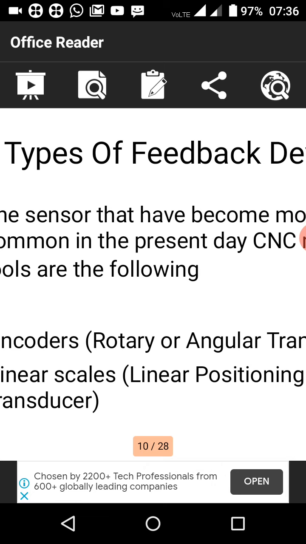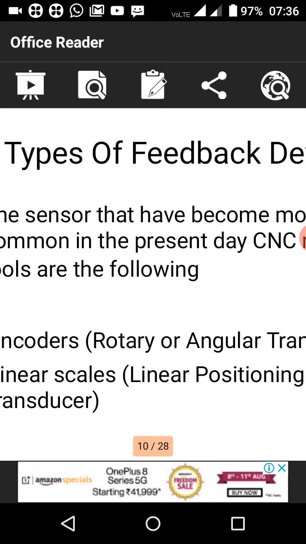What are those? Encoders, resolvers, and hall sensors. Encoders are nowadays the most common feedback devices in servo motors. Resolvers are used in synchronous motors. Those are the different types.